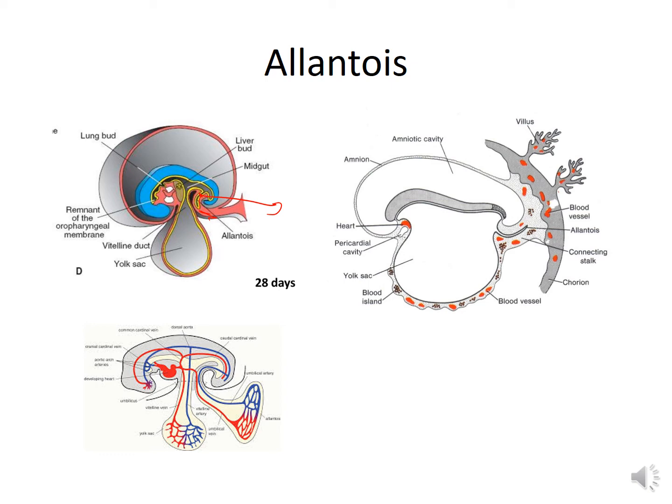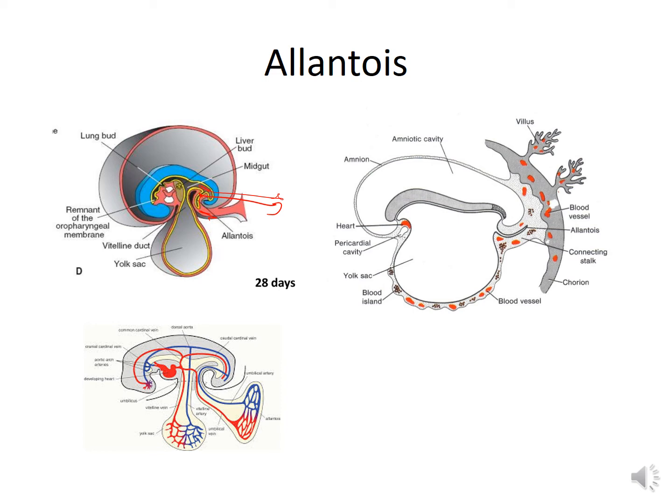When it becomes incorporated, now this is the diverticulum of the terminal part of the hindgut. This appears to be a diverticulum of the terminal part of hindgut, and from the cloaca the allantois passes into the connecting stalk, which gives rise to the umbilical cord. In the second month of development, the allantois undergoes obliteration and disappears completely.